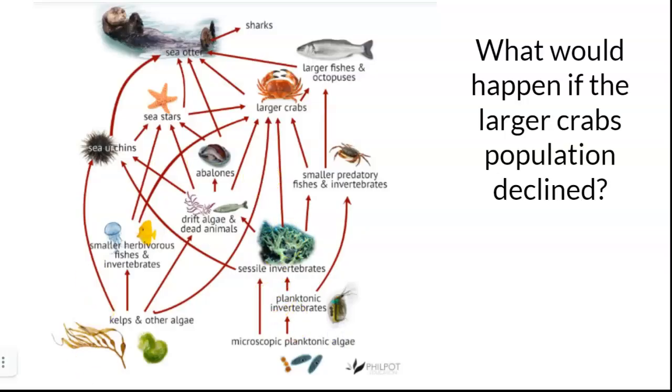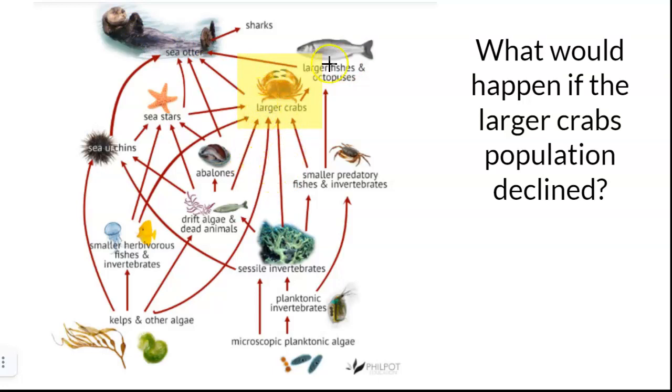So, for example, I have a food web up here, and our question that we want to infer about is what would happen if the larger crab populations declined? Okay, so when I'm looking at this, I have to first think about how are things connected? With the larger crabs right here, well, the larger crabs eat a whole bunch of things, right? Sea stars, smaller fish and vertebrates, drift algae, invertebrates, a whole bunch of stuff. And then the larger fishes and octopuses eat the larger crabs, along with the sea otter eats those larger crabs as well. That's how they are connected.